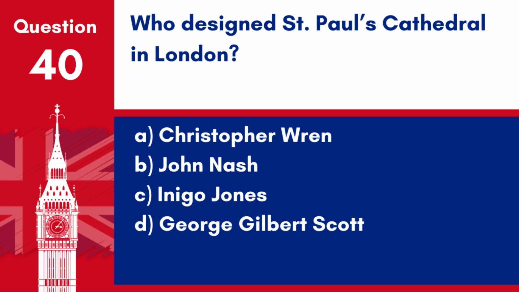Question 40. Who designed St. Paul's Cathedral in London? A. Christopher Wren. B. John Nash. C. Inigo Jones. D. George Gilbert Scott. Answer: A. Christopher Wren. Sir Christopher Wren was the architect behind the design of St. Paul's Cathedral in London, completed in the late 17th century after the Great Fire of London.